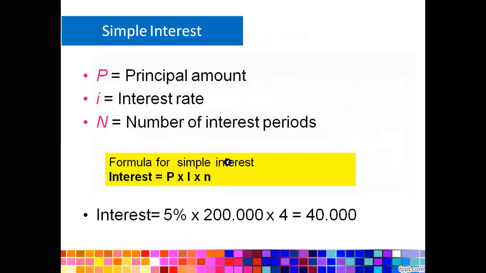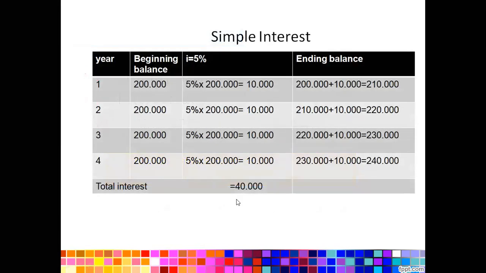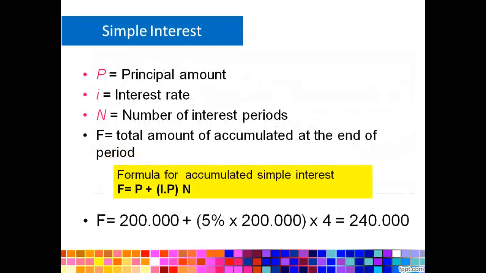Now, to find out the right amount that should be paid, or you can apply it as a deposit system, the ending balance of your investment is the principal amount plus the interest, where the interest formula is PIN.